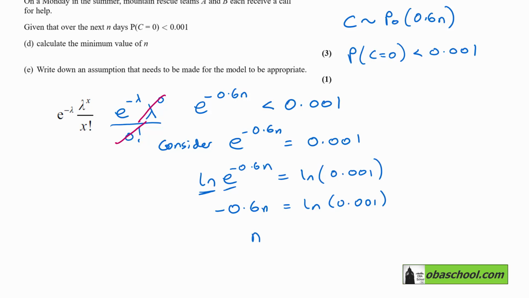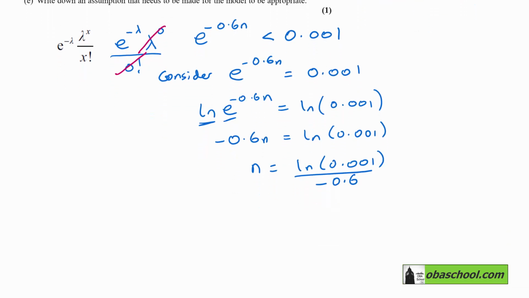And so n is going to be the log of 0.001 divided by negative 0.6. And so that gives us that n is approximately 11.5 when we calculate it.